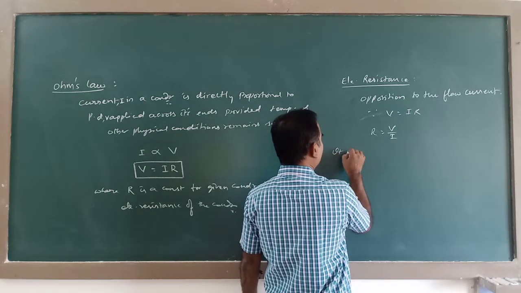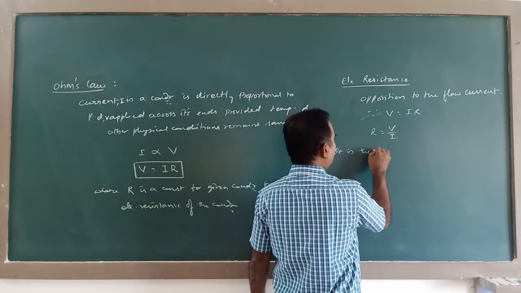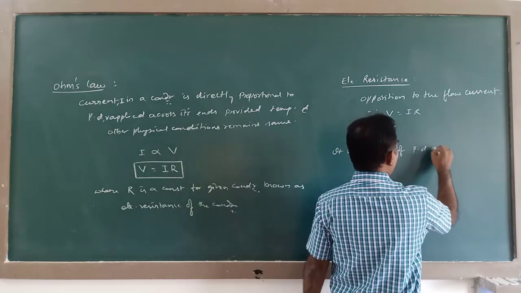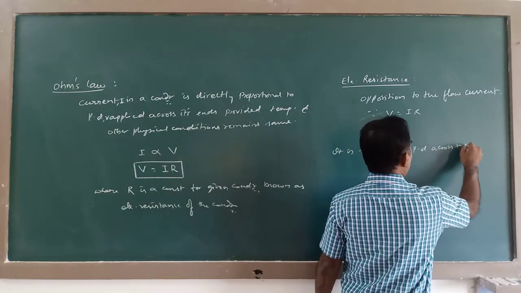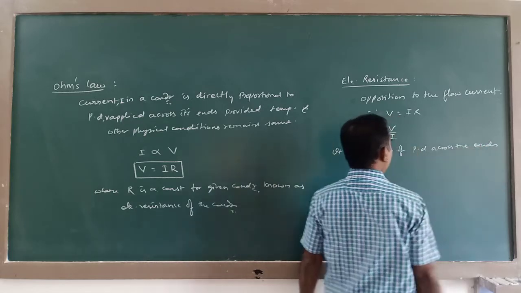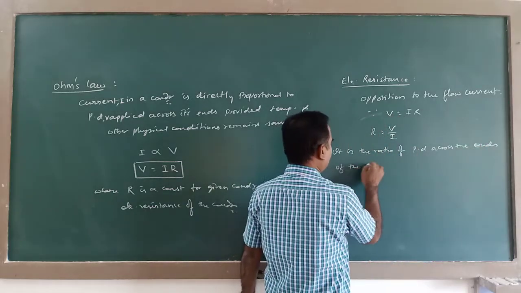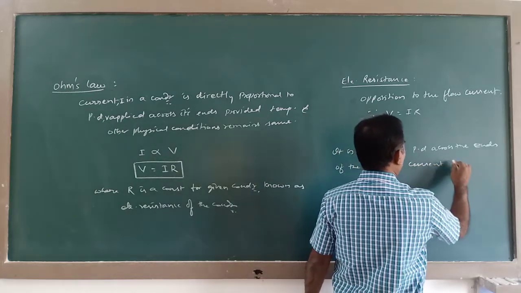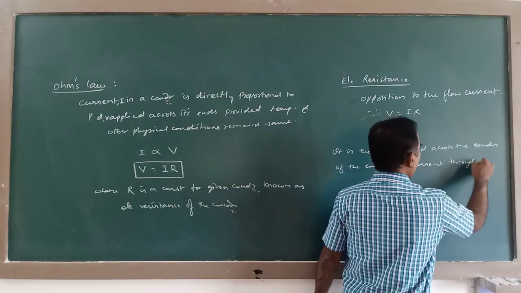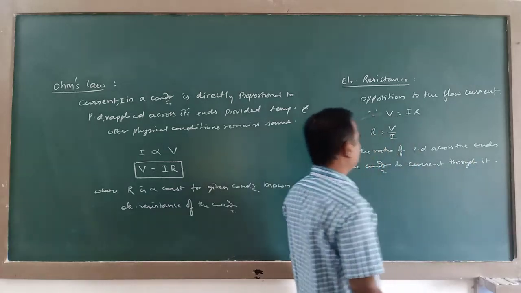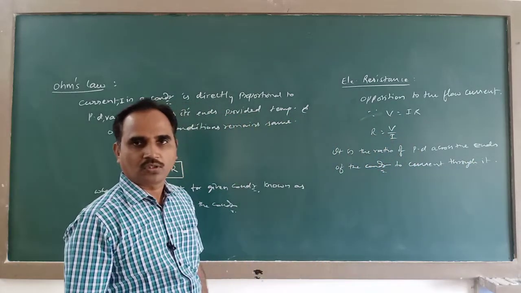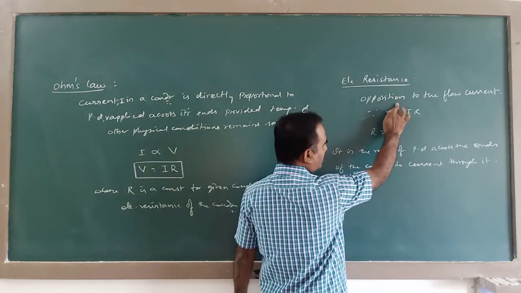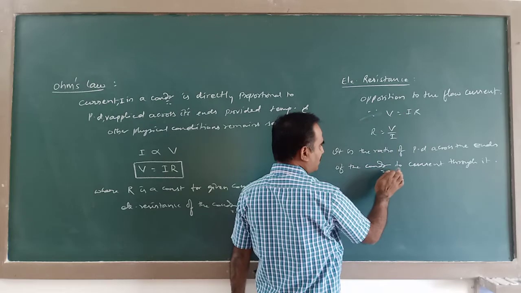So it is the ratio of potential difference across the ends of the conductor to the current through it. So, this is what you mean by resistance. This is how resistance is measured.